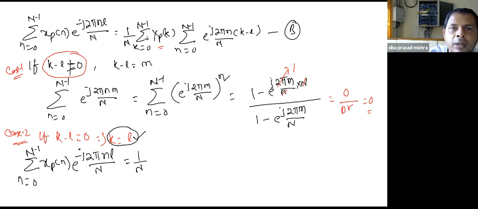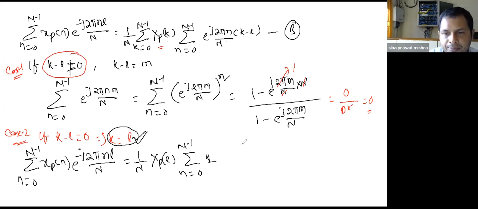So I will remove this summation. Out of the 0 to N minus 1 points, I will take only the single point equal to l. Then X_p[k] becomes X_p[l], and there is the summation of n from 0 to N minus 1. And if you see e to power j 2 pi n by N times (k minus l), since k equals l, it is 0, so e to power 0 equals 1.